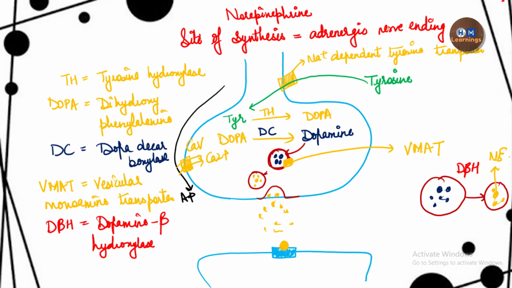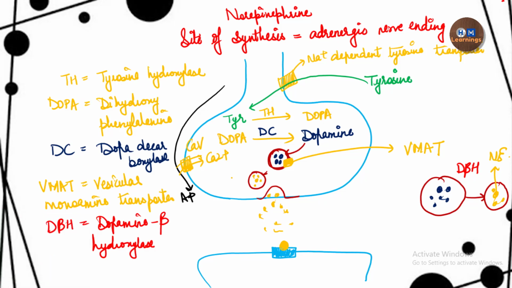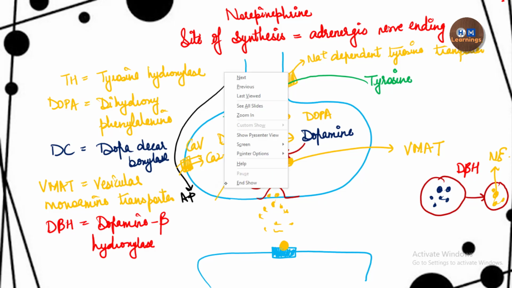Now what happens for the removal? The prominent method by which the norepinephrine is removed is the reuptake process, with the help of a transporter present on the presynaptic membrane.